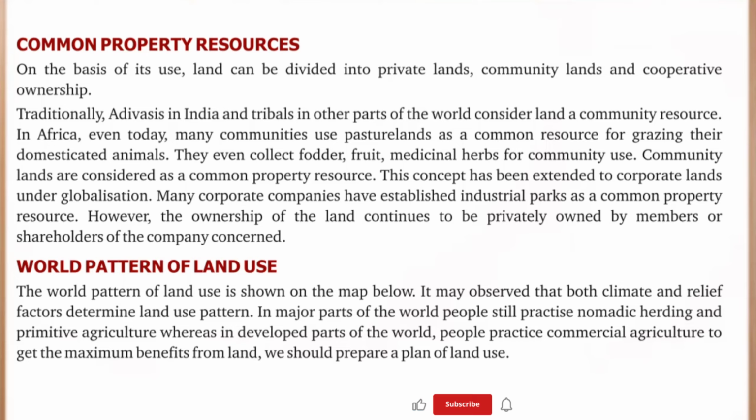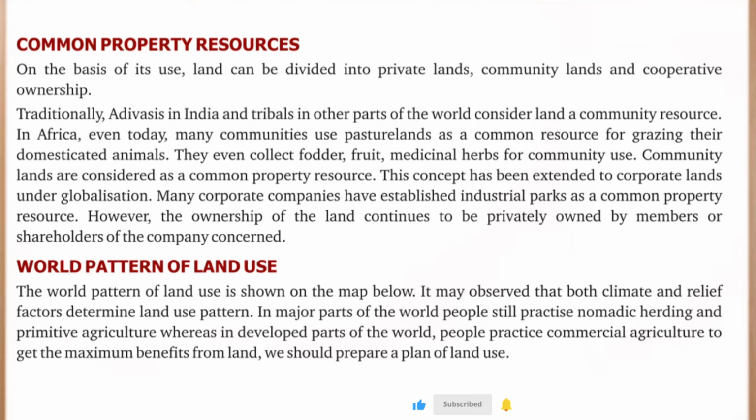Community lands are considered a common property resource. This concept has been extended to corporate lands. Under globalization, many corporate companies have established industrial parks as a common property resource. However, the ownership of the land continues to be privately owned by the members or shareholders of the company concerned. World pattern of land use. The world pattern of land use is shown in the map below.